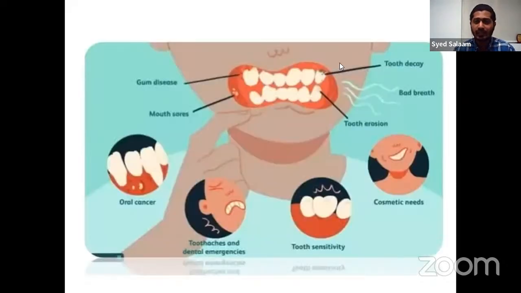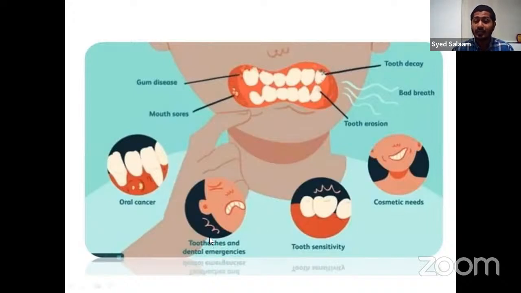So it has shown us various conditions, like tooth erosion, tooth decay, you can see here, and gum disease, where you will be having lesions, or mouth sores. That is also quite common. Most people might experience that. Oral cancer happens due to keeping tobacco in the mouth for a longer period of time. That could be causing oral cancer.